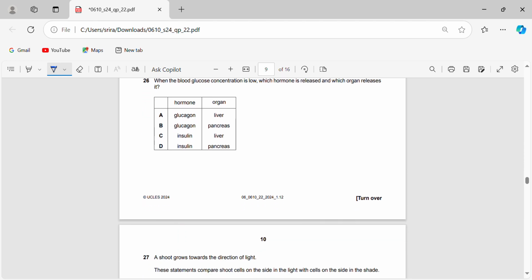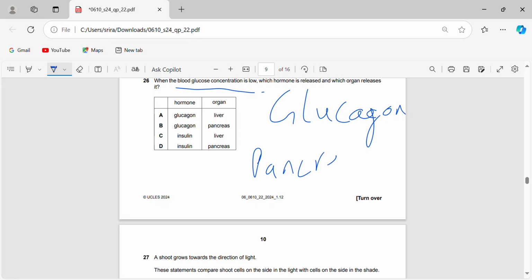When the blood glucose concentration is low, which hormone is released and which organ releases it? So blood glucose concentration is a negative feedback or homeostasis process. When blood glucose concentration is low, glucagon is released. And both insulin and glucagon, which help maintain our blood glucose levels, are released by the pancreas. So this answer has to be 26B.